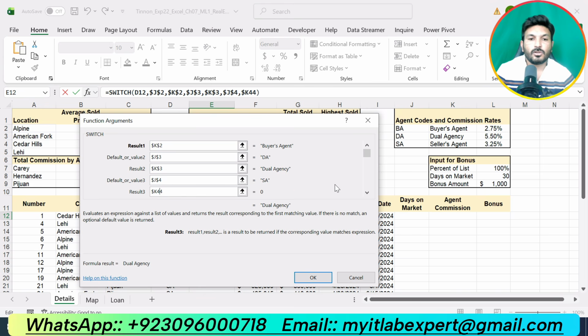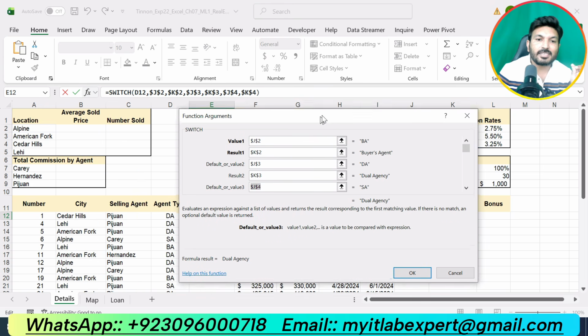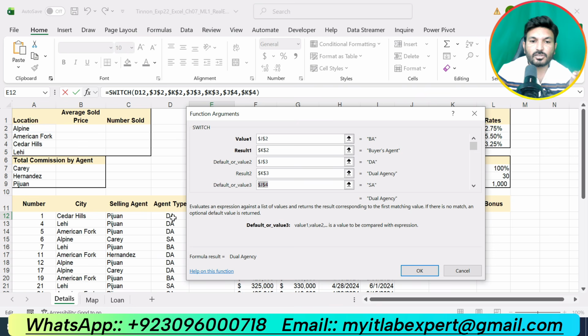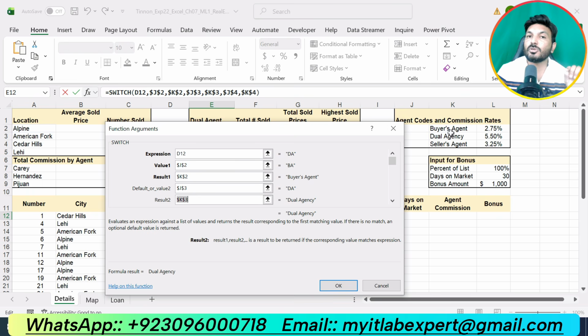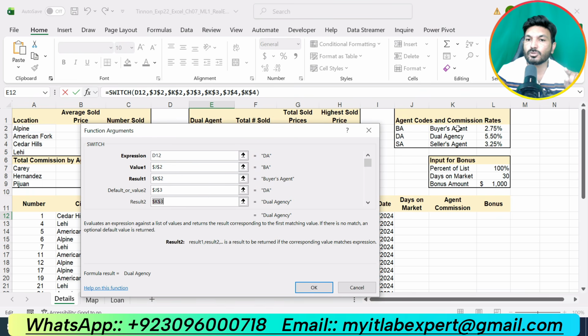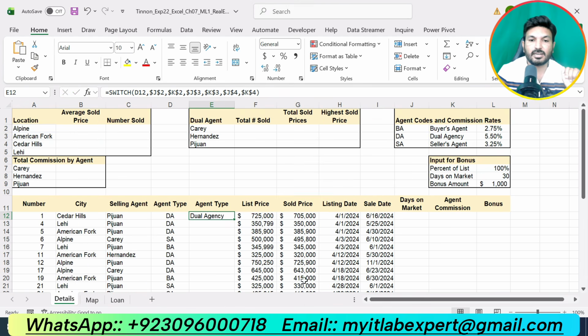Okay. Now let me repeat this and explain this function again. We are using a switch function that will switch the agent type code given in column D to their complete description. If it is BA, it will switch to buyer agent. If it is DA, it will switch to dual agency. If it is SA, it will switch to seller agent. So now you can see for DA we got dual agency.